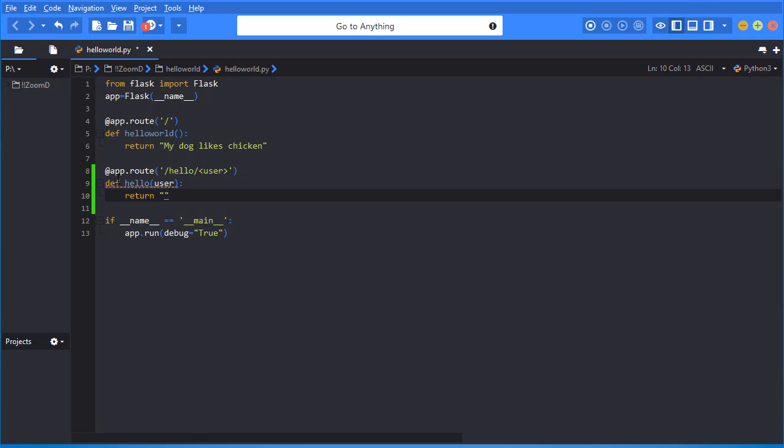and then we're going to say hello space, and then a plus, and we're going to use that variable now, and then another plus. This is called concatenation. By adding those, we're just adding on to the string, and now I can do an exclamation mark. Just like that. And that's all we're going to do for that route.